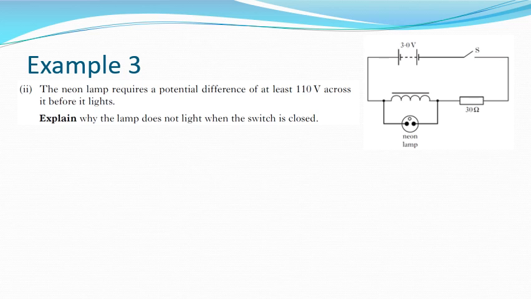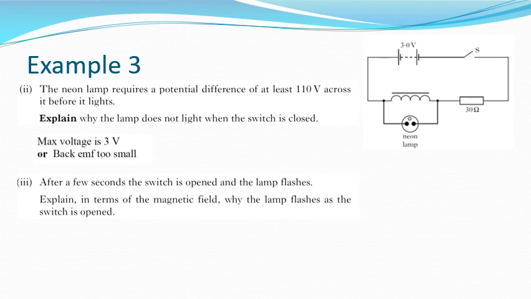So the neon lamp requires a potential difference of 110 volts across it before it lights. Explain why the lamp does not light when the switch is closed. So when the switch is closed, there is no energy stored in the inductor, and therefore the maximum voltage can only be the same as the supply voltage, 3 volts. So the back EMF is too small to cause the neon lamp to light.